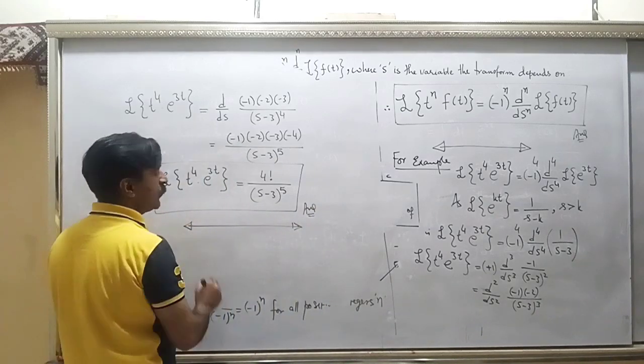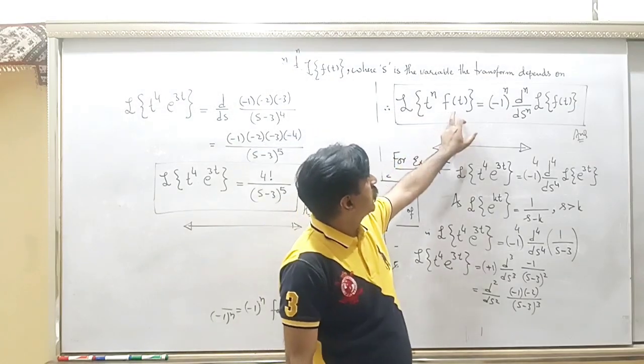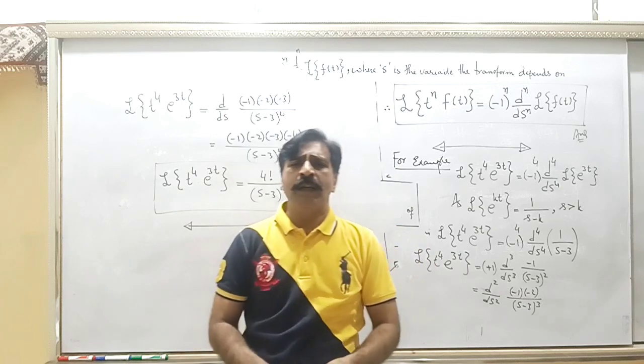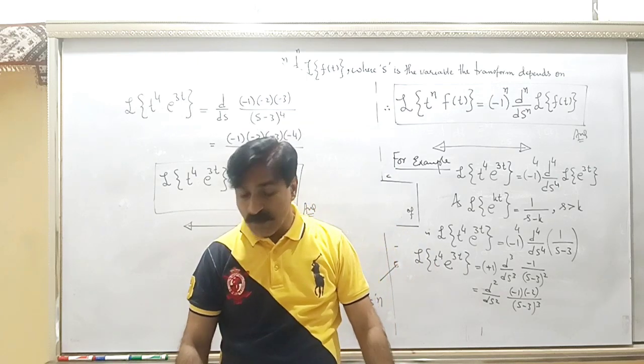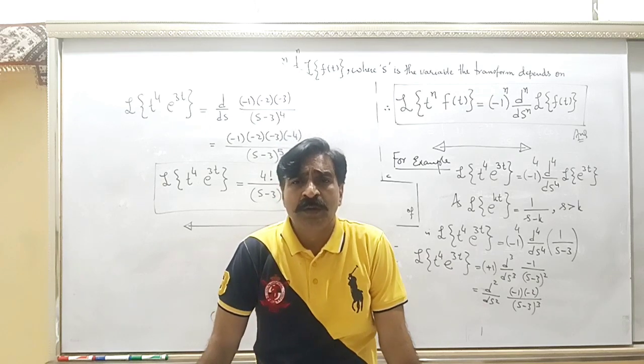The question ends. This was an extra example, and try to remember this result for t^n f(t) equal to this thing. I hope you should be able to tackle the questions on Laplace transform now.